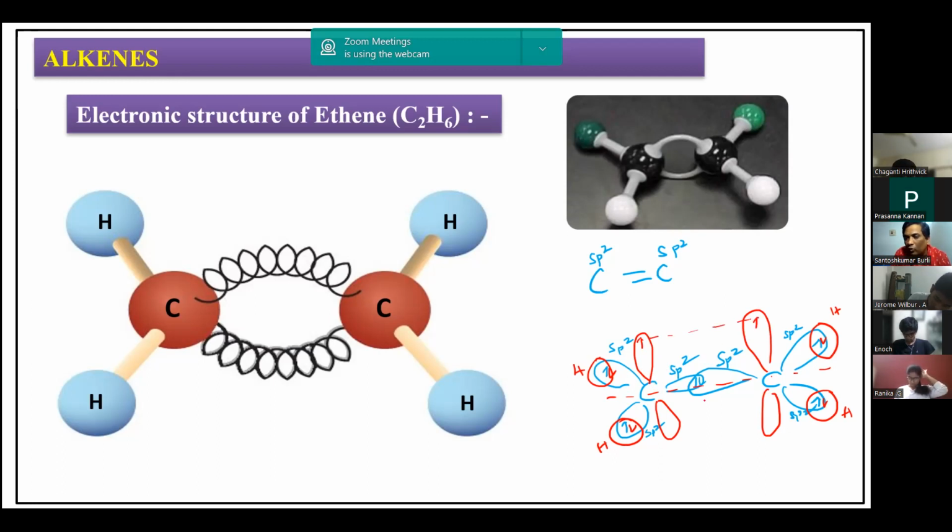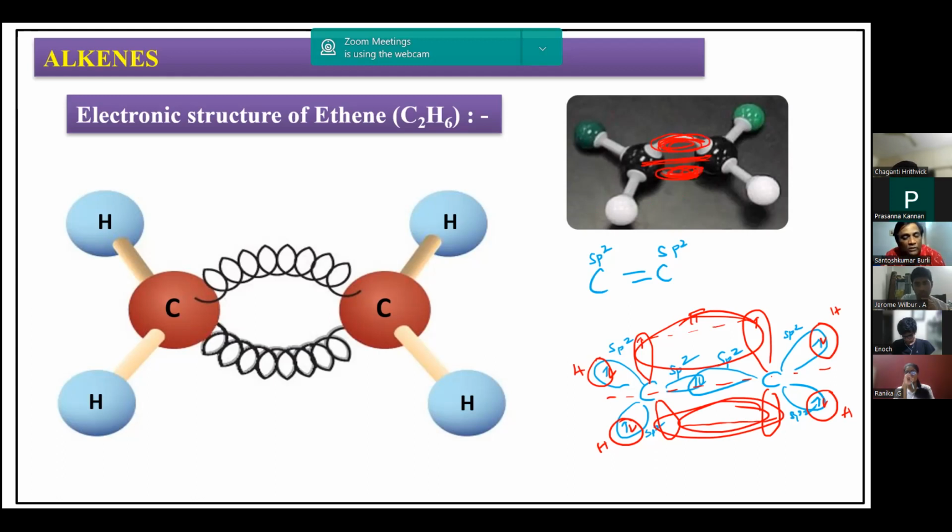Therefore, these two will overlap laterally, forming a pi bond. So the pi electron cloud will be above and below the plane, not in between. You can observe it above the plane and below the plane.